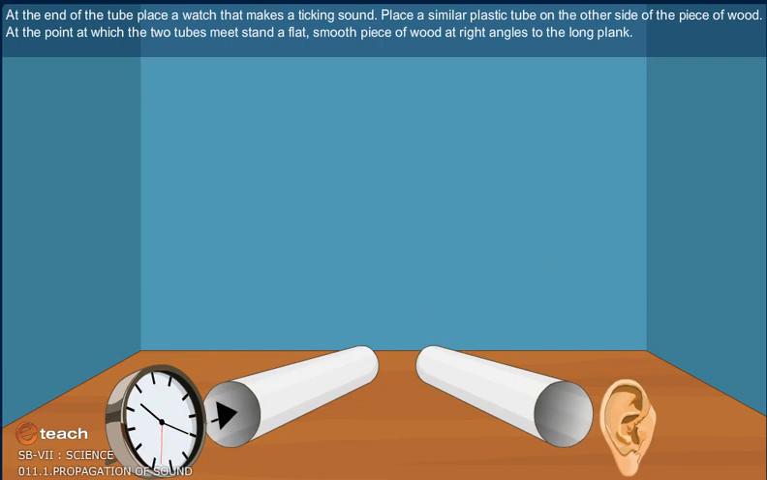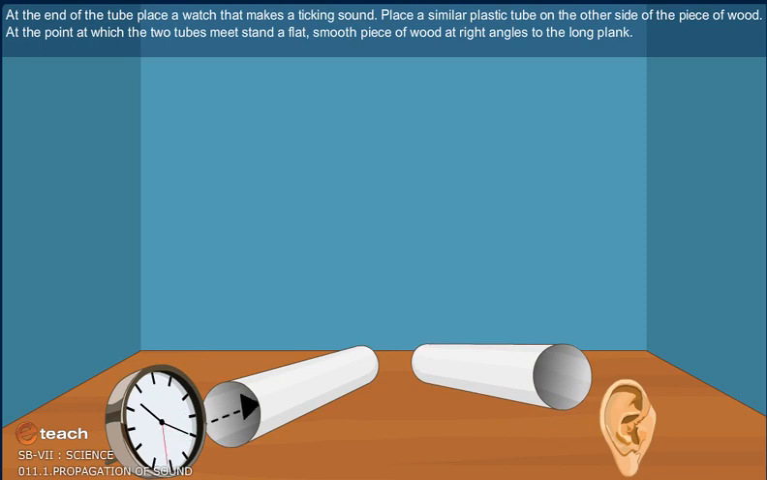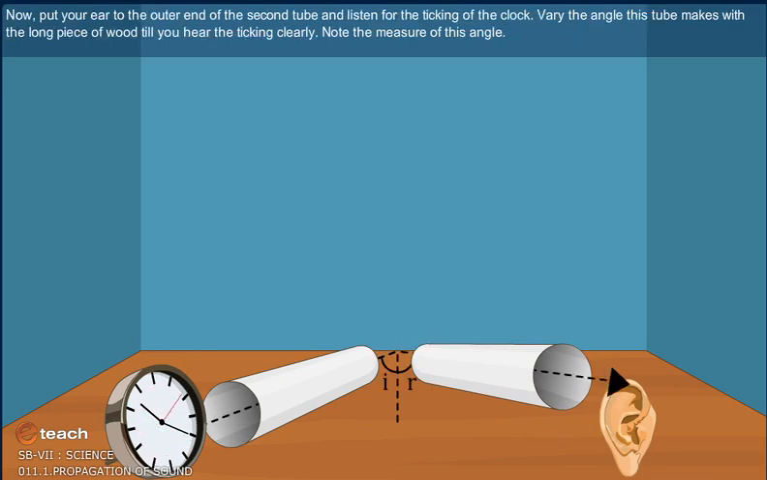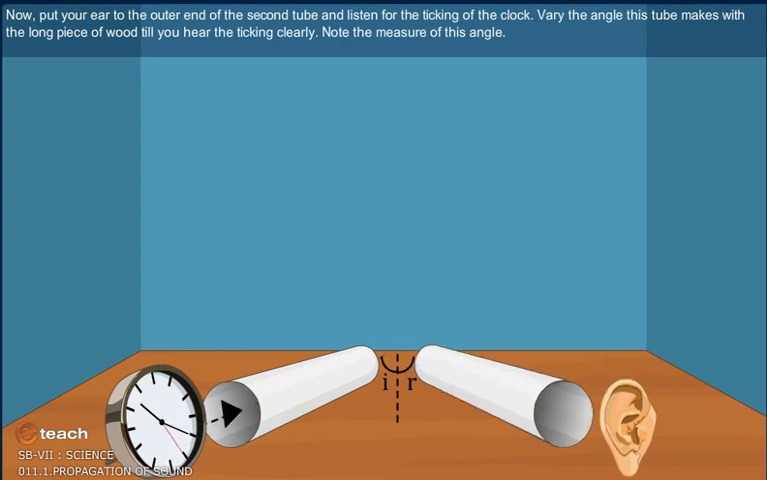At the point at which the two tubes meet, stand a flat, smooth piece of wood at right angles to the long plank. Now, put your ear to the outer end of the second tube and listen for the ticking of the clock. Vary the angle this tube makes with the long piece of wood till you hear the ticking clearly. Note the measure of this angle.